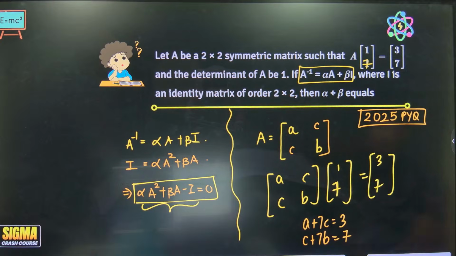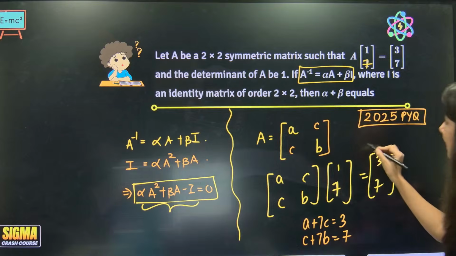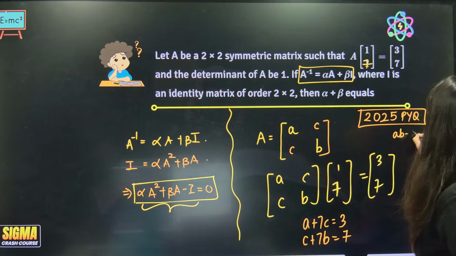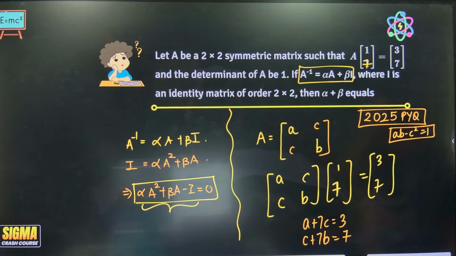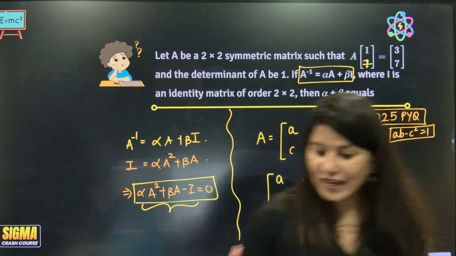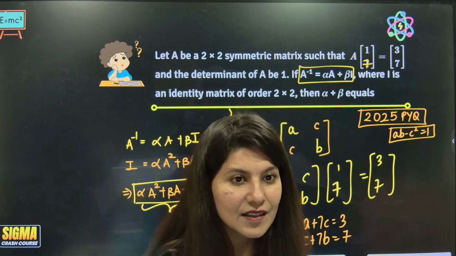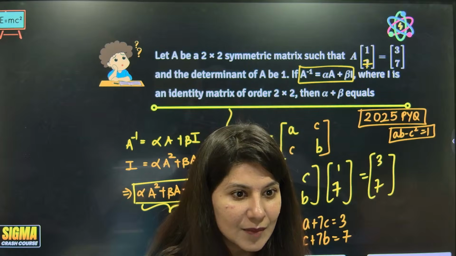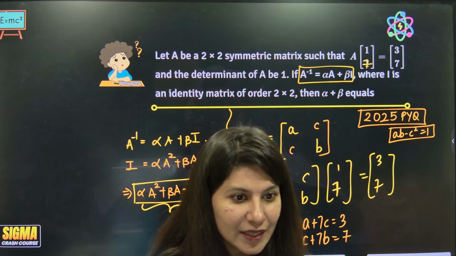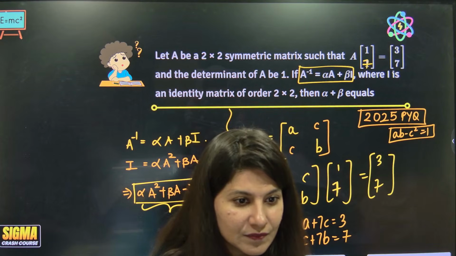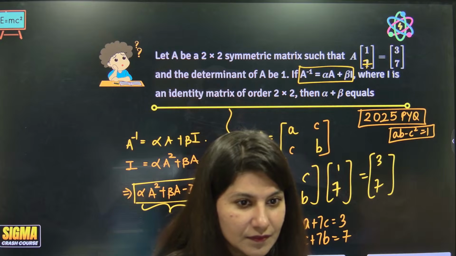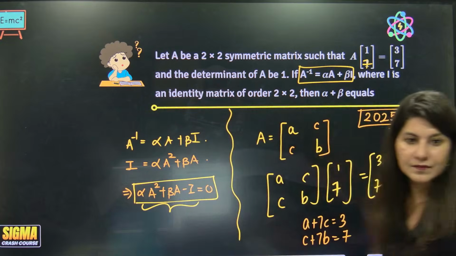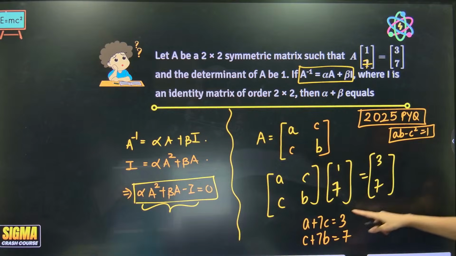And the determinant value also is 1, correct? So AB minus C square is 1. 3 equations and 3 unknowns. Can we get the value of A, B and C? Can anybody help me in getting the value of A, B and C, everyone? Okay, let's put it now.